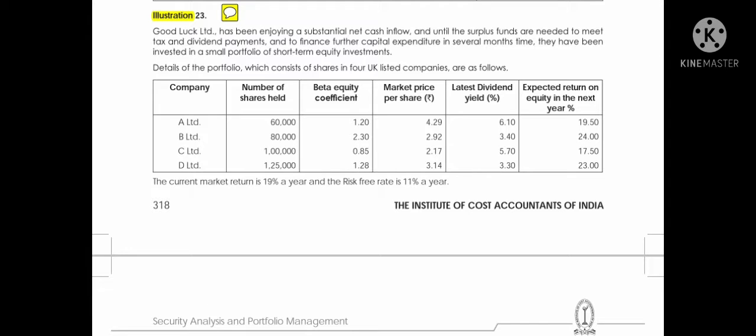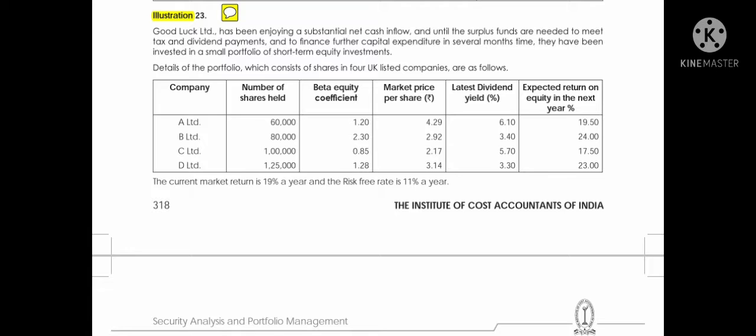And then they provided the current market return and the risk-free rate of return. With this, we can calculate the expected return from each security. The formula for that is risk-free return plus beta value times market rate of return minus risk-free rate of return.